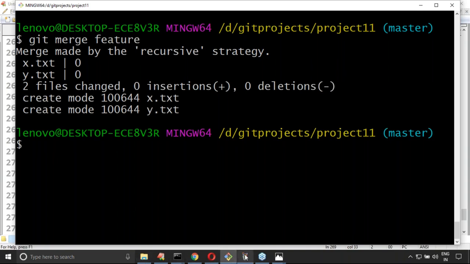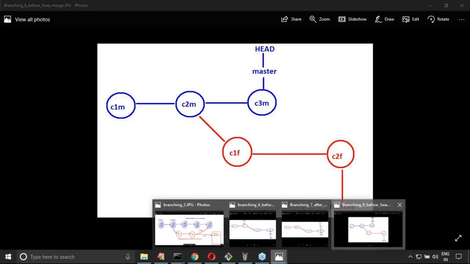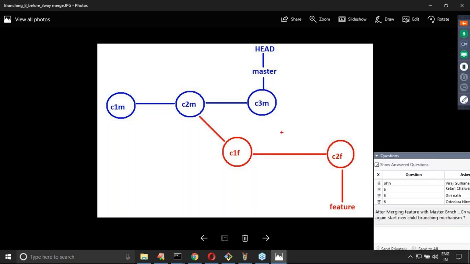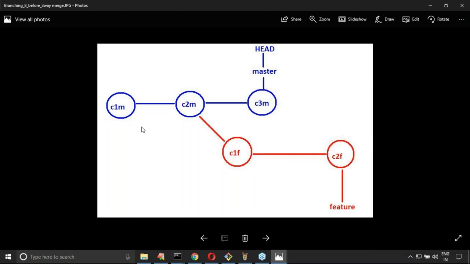Now as per our diagram, total how many commits are there before the merge operation? Please confirm. Five commits: three commits in the master branch, two commits in the child branch. But after the merge operation, how many commits will be there? After a three-way merge, how many commits? This new merge commit also came. That's why six commits by default will be there.